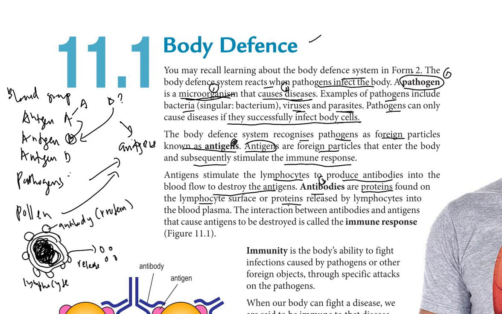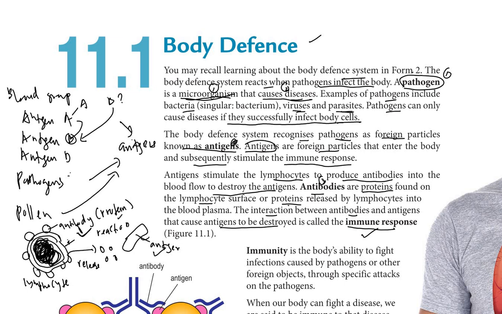And then it will destroy the antigen. So any antigens that enter our body will be destroyed by this antibody in the lymphocyte. The interaction between antibodies and antigens that causes antigens to be destroyed is called the immune response. So the reaction between the lymphocyte, or the antibody, and the antigen is known as the immune response.